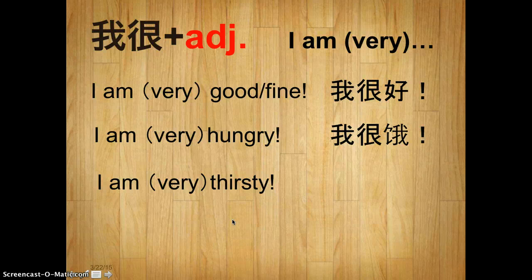And I am very thirsty. 我很渴, right? In the new vocab, 我很渴. Now let's just review. 我很好, 我很饿, 我很渴.